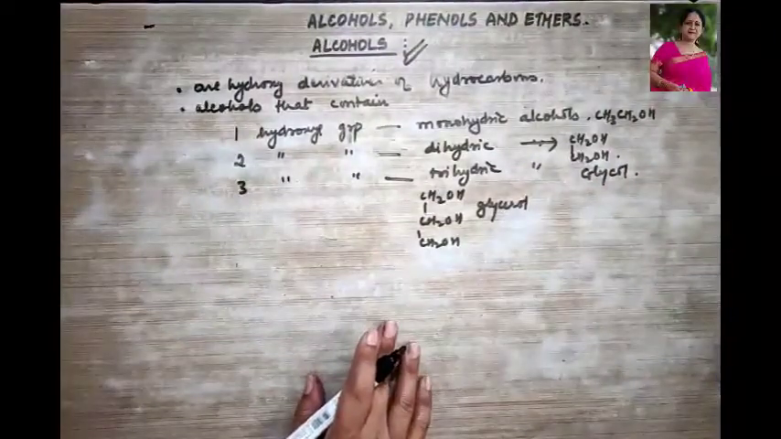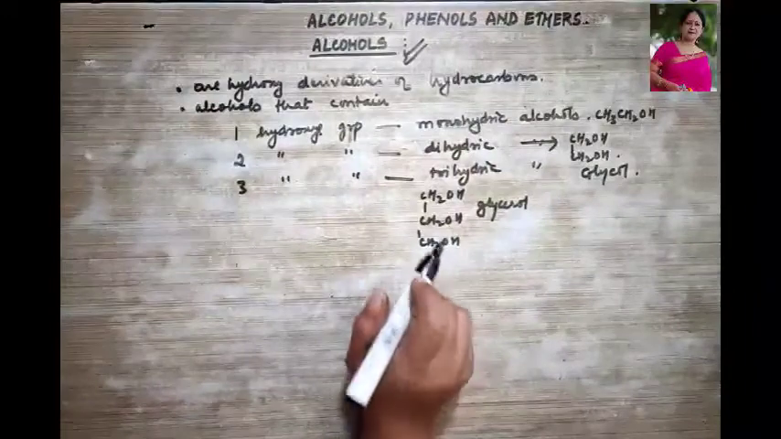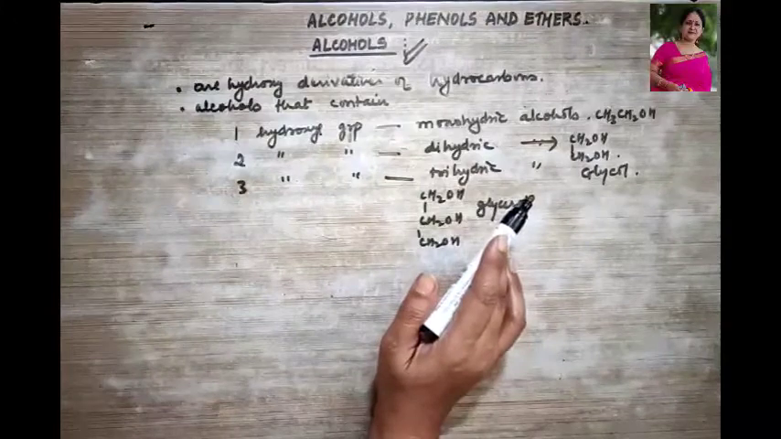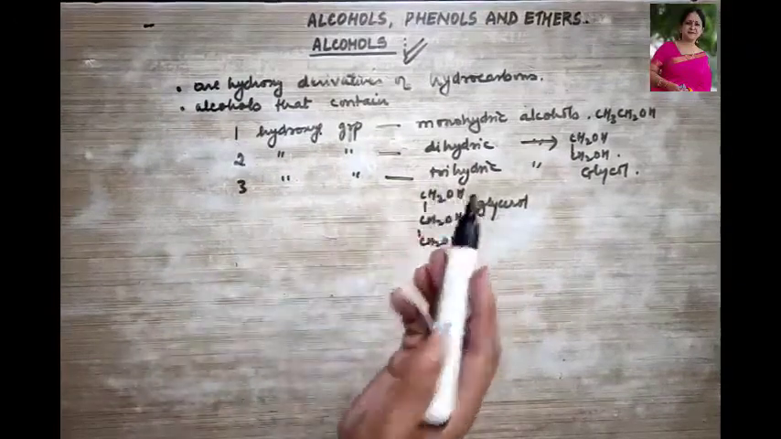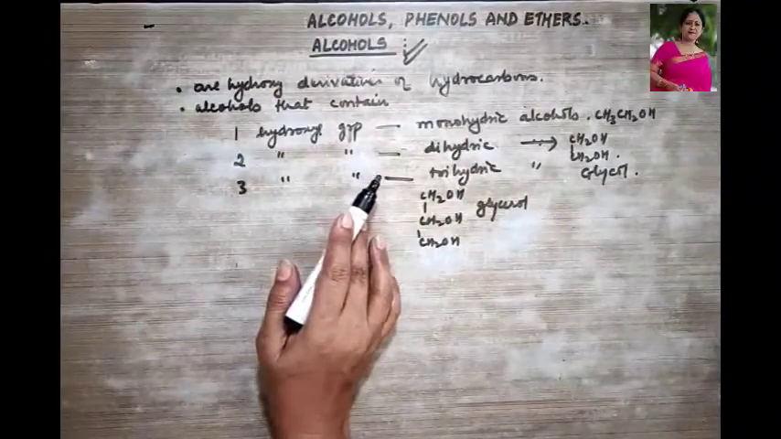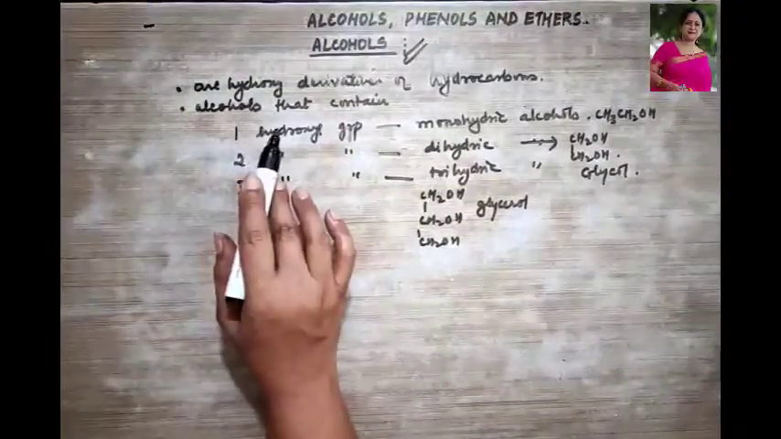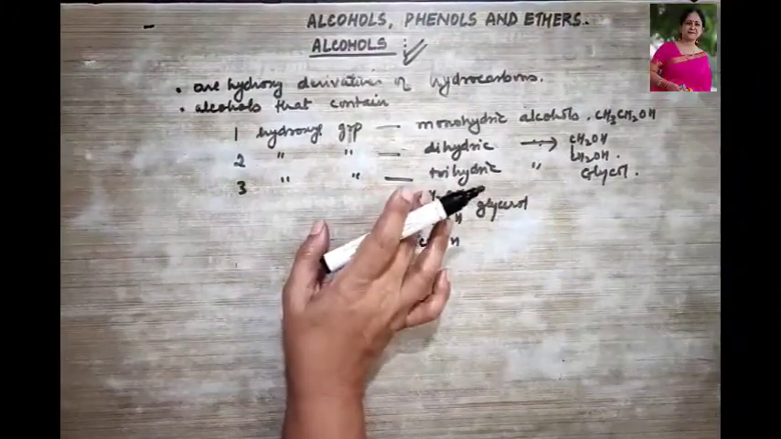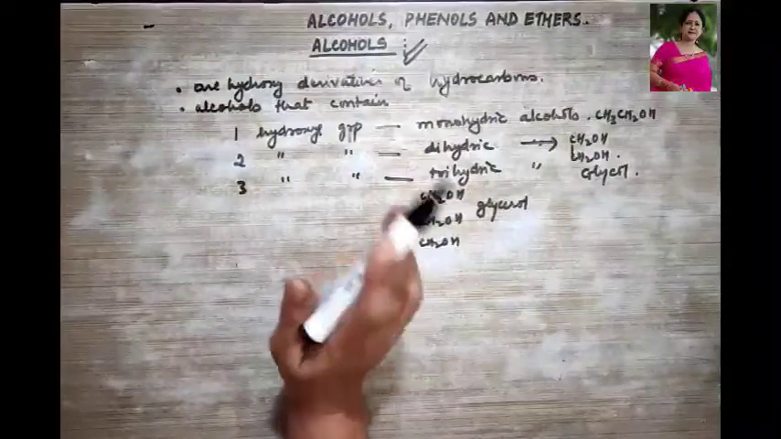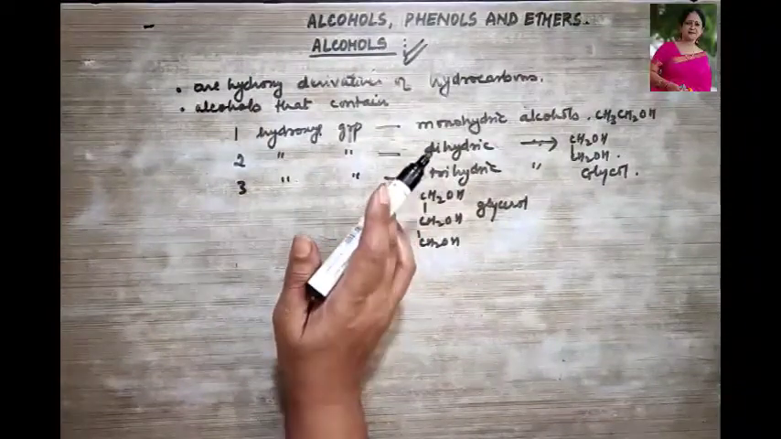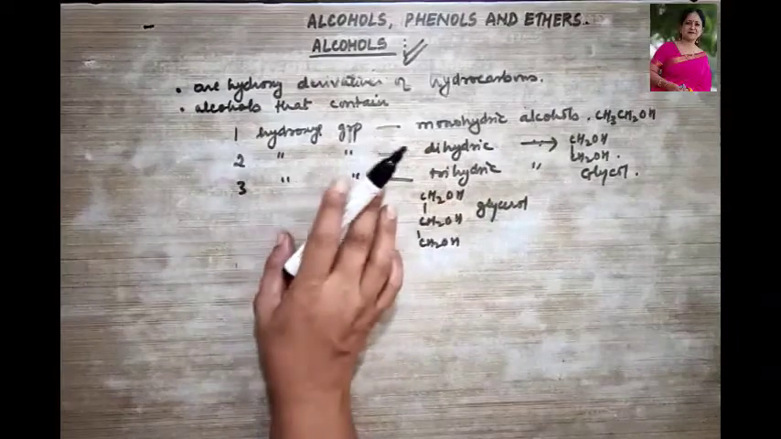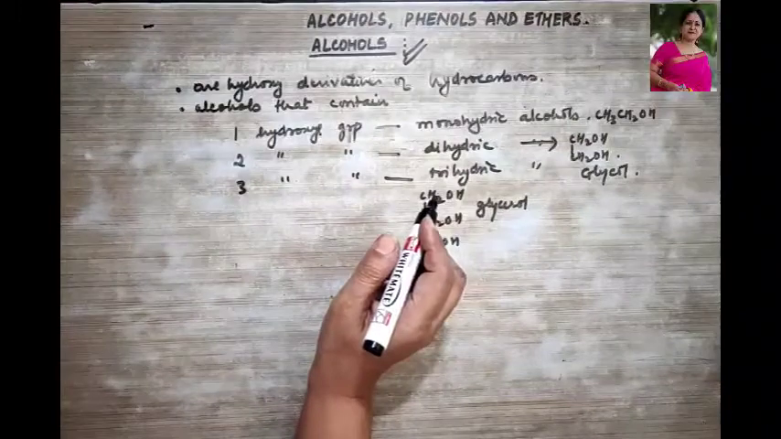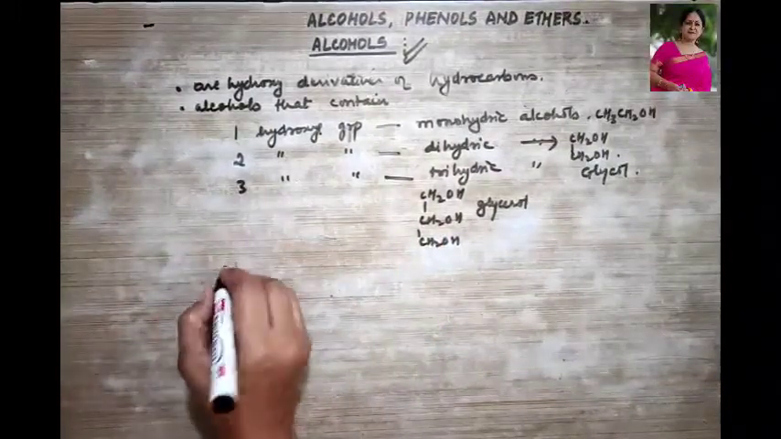So di and trihydric alcohols always have hydroxyl groups attached to different carbon atoms. Followed? This is because a compound having more than one hydroxyl group attached to the same carbon atom is unstable and it loses a water molecule. Hence, all those hydroxyl groups found in di and trihydric alcohols are always attached to different carbon atoms.